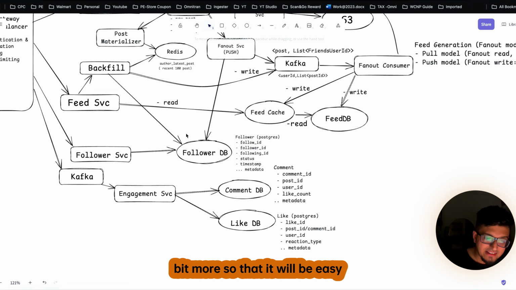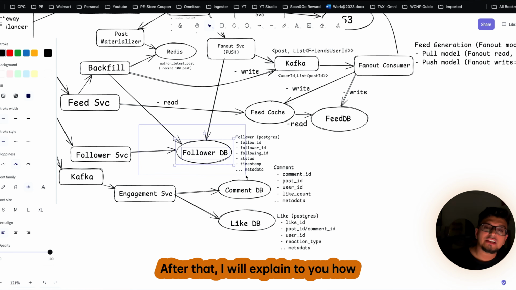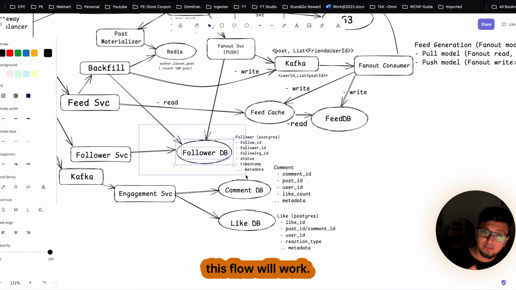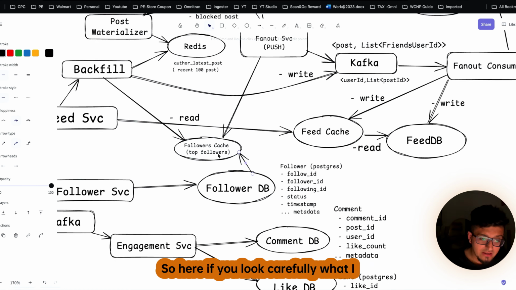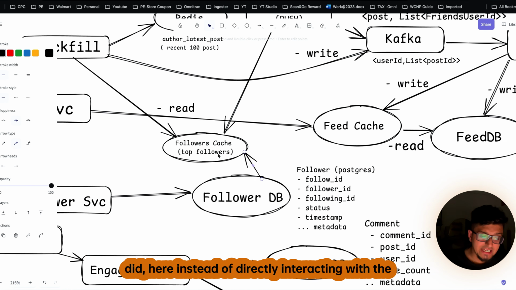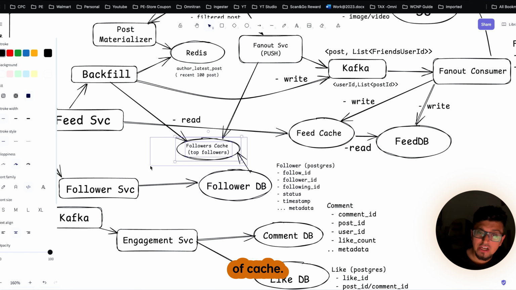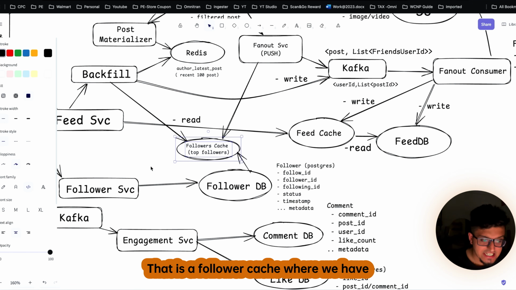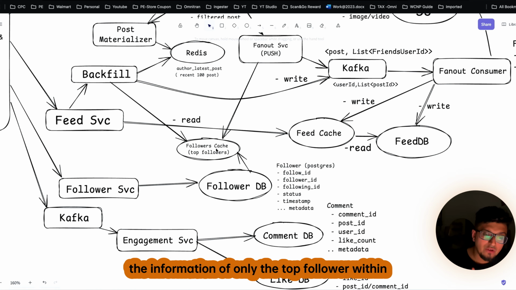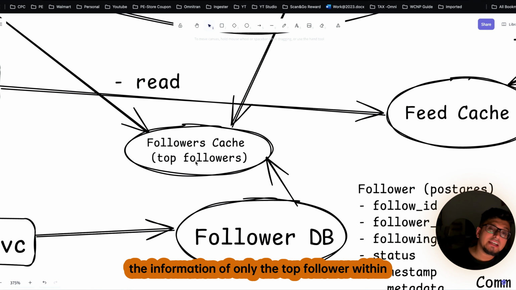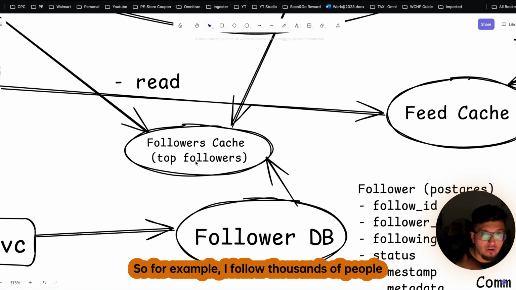So let me just enhance this model a bit more so that it will be easy for you. After that, I will explain how this flow will work. Here, if you look carefully at what I did, instead of directly interacting with the database, we have introduced one more level of cache. That is a follower cache, where we have the information of only the top followers within our friend list.